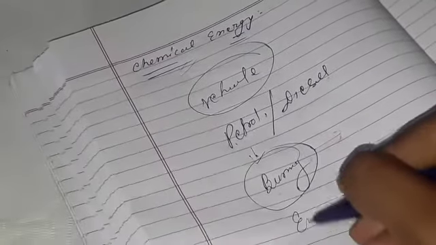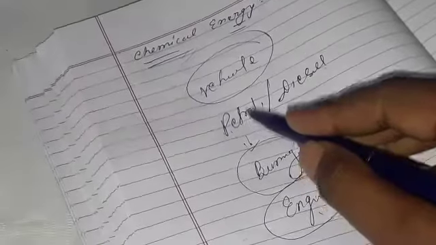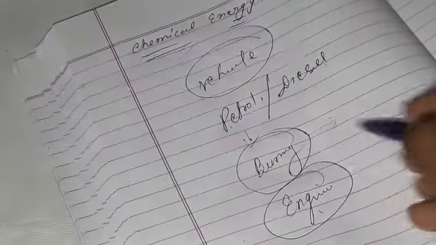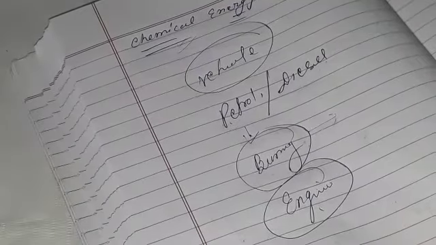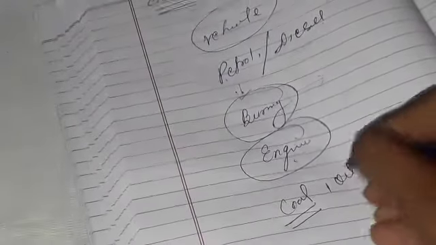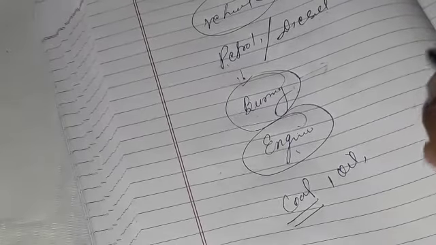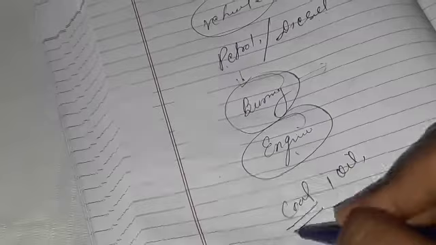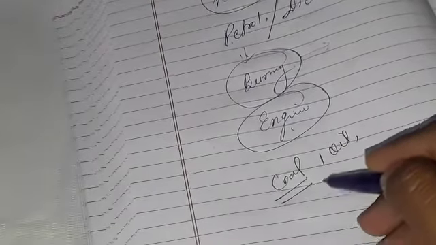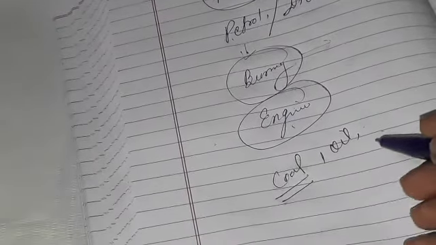So class, our engine is the machine by which we can change the power of petrol and diesel into another form of energy. So petrol, diesel, coal, oil, all contain chemical energy, and they are all capable of producing high amounts of energy, and that's why we can use all these in our daily life nowadays.